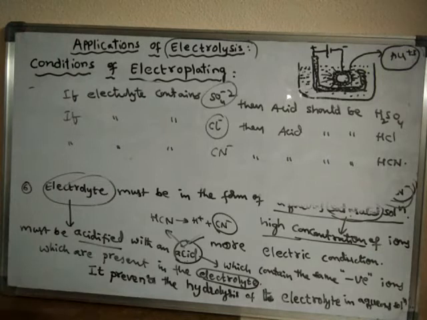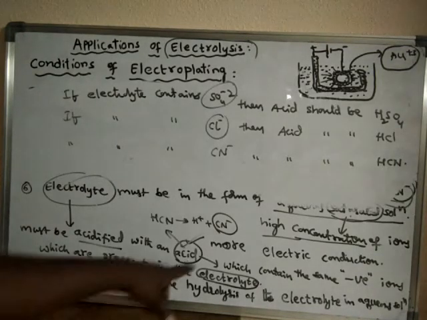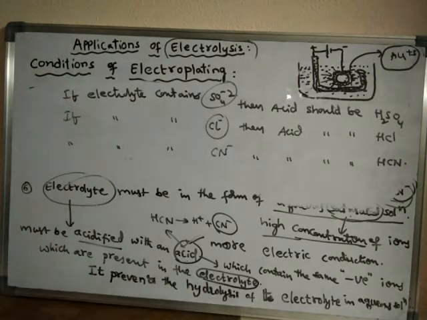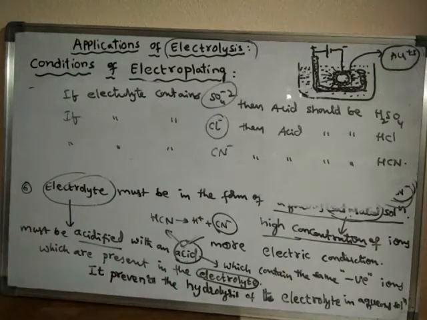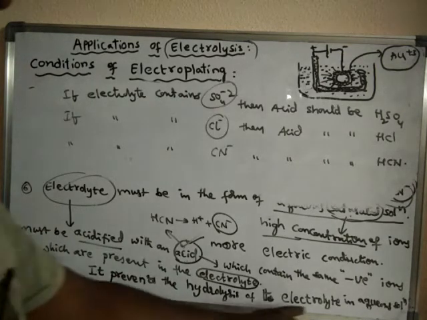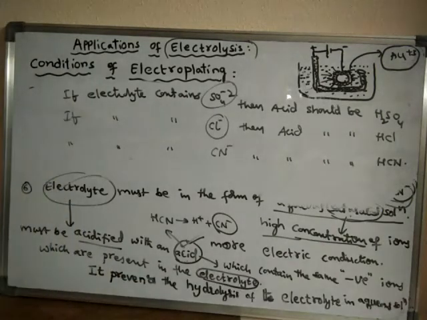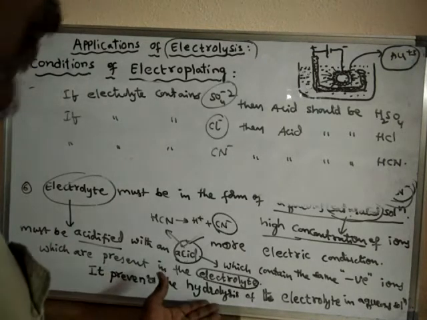So why should we acidify? Because if we acidify the electrolyte with the same negative ion, then it prevents the hydrolysis of the electrolyte in the aqueous solution. If hydrolysis takes place, what happens?